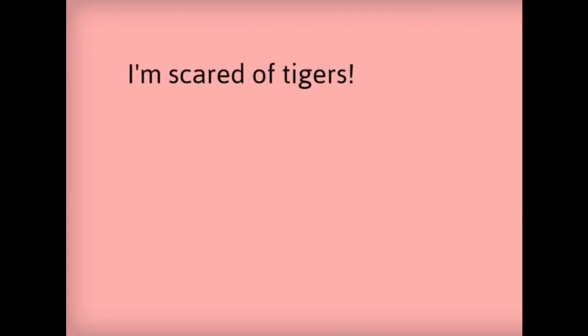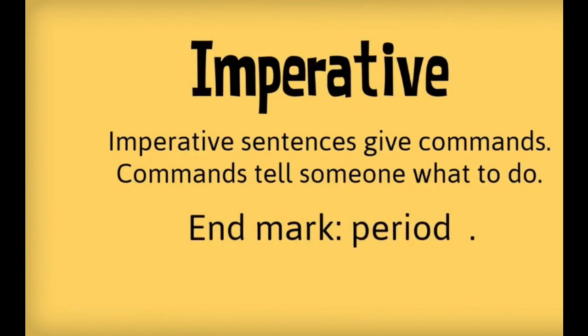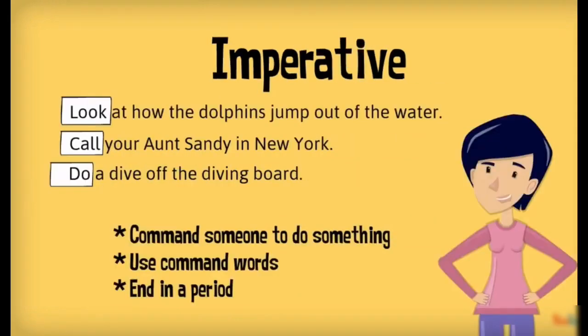Okay, and our last and fourth type is imperative sentences. Imperative sentences give us commands. Okay, they may also express a request, order, or any advice. Okay, and they always end in a period, that means a full stop. Like, look at how the dolphins jump out of the river. Call your Aunt Sandy in New York. Do a dive off the diving board.